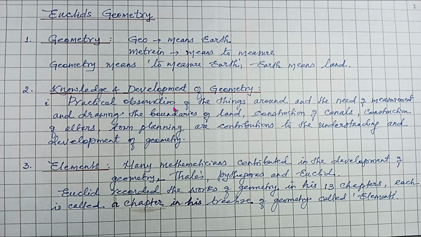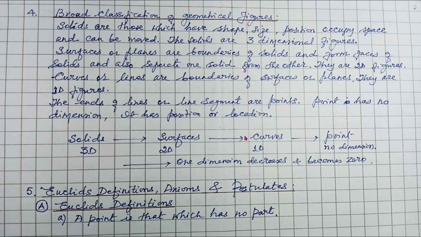The practical observation of the things surrounding us, the need of measurement of land and drawing the boundaries of land, construction of canals, construction of altars, the town planning, etc. contributed to the understanding and development of geometry. Now, what is Elements? Elements is a treatise of geometry written by Euclid. There are 13 chapters in it. Many mathematicians contributed in the development of geometry, but Euclid recorded the works of geometry in his treatise known as Elements. Remember that.